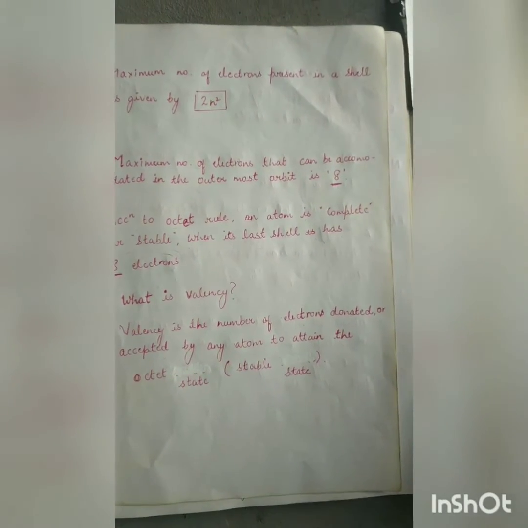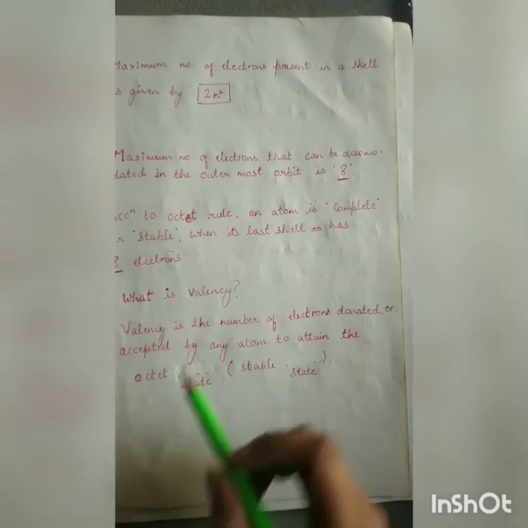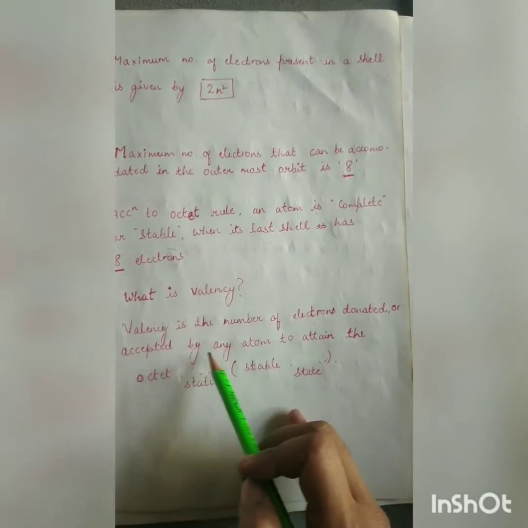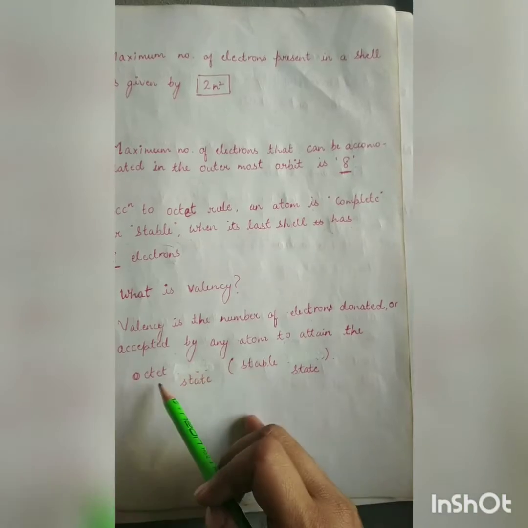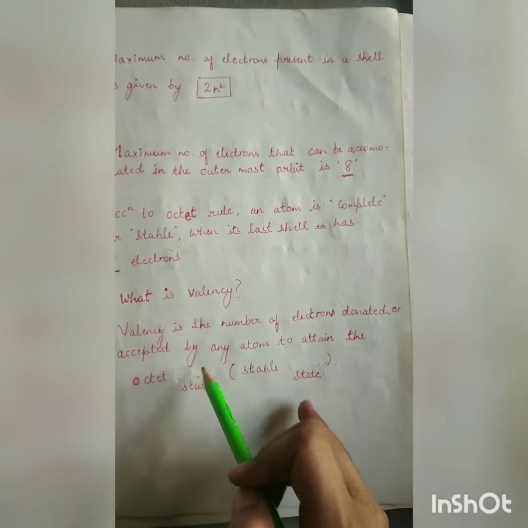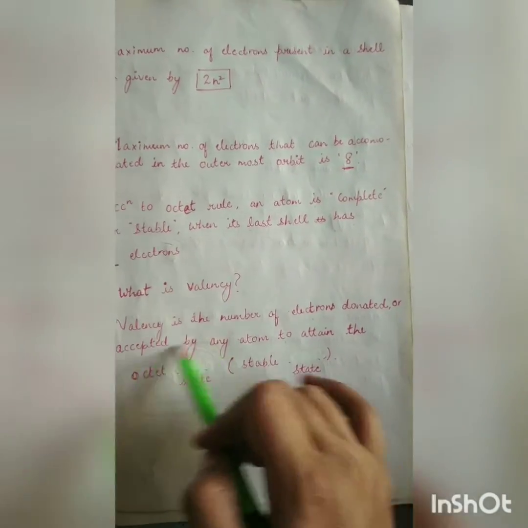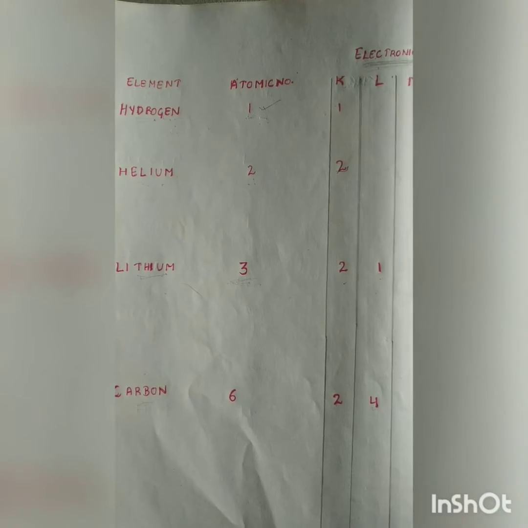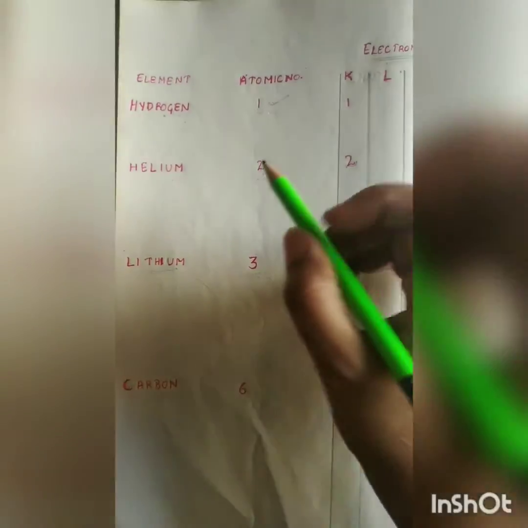Well, now you came to know that for attaining stability, atoms lose electrons or gain electrons. Hence, the number of electrons donated, that is given or accepted by any atom to attain the stability or to attain the octet state, is called its valency. Let's try to understand electronic configuration and valency of hydrogen atom.